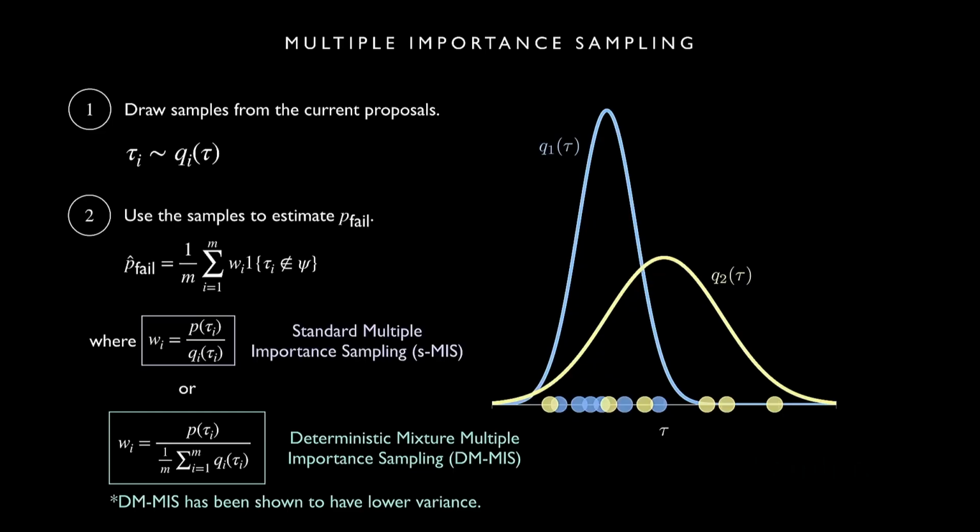Wait, sorry. Can you clarify once again what is what in terms of which tau? Yeah, so here, let me write it out. This should be a J, and that should be a J. Sorry, I'll make sure I fix these before I post the slides. Top is the I's from the distribution you came from. Tau I came from QI, and QI could be Q1, it could be Q2, whatever it was.